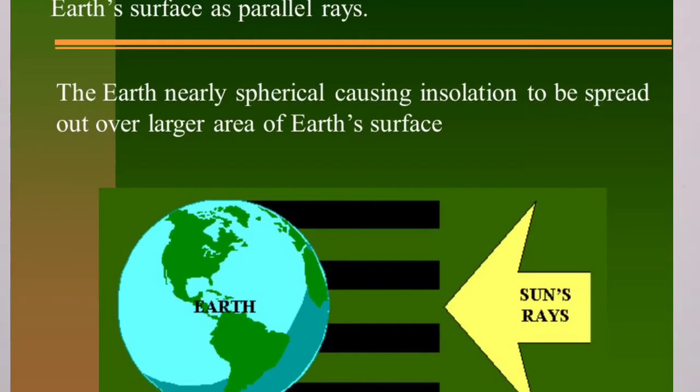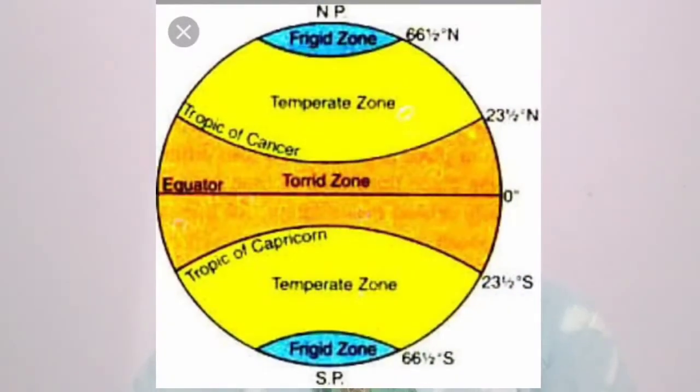Hence, distribution of heat is also uneven throughout the earth. Towards North Pole and South Pole, temperature decreases as area occupied by sunrays is more. Based on the distribution of temperature, the earth can be divided into torrid zone, temperate zone and polar regions.